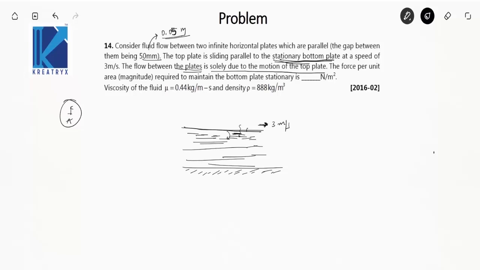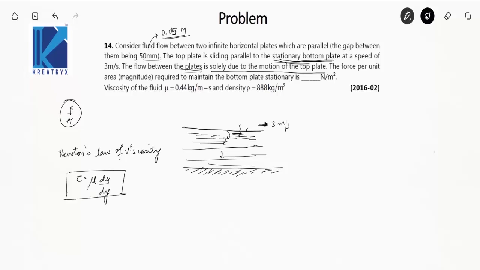This will transmit the motion to the subsequent layers. So for this we have to apply a force to keep this plate stationary. Whenever this type of question is seen, your mind should always go towards this equation, Newton's law of viscosity, which states that tau is equal to mu du by dy.